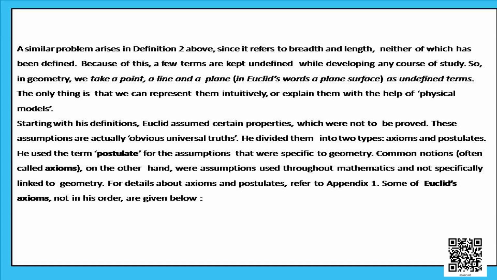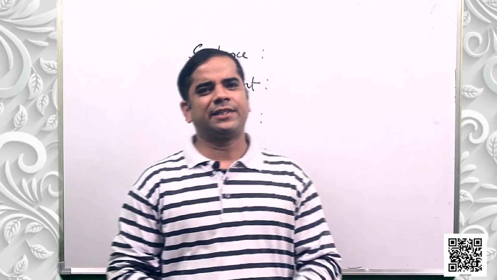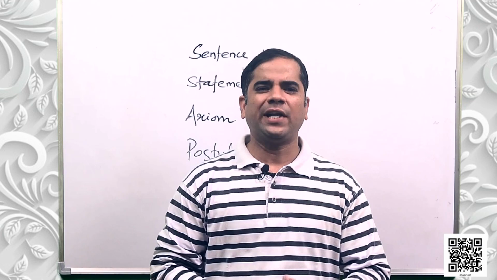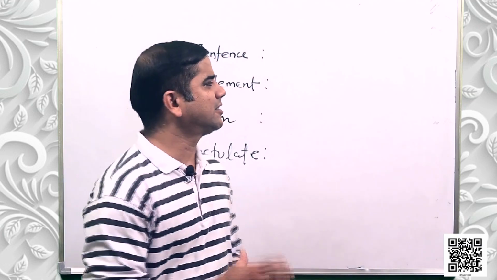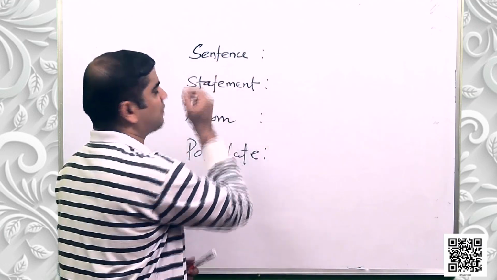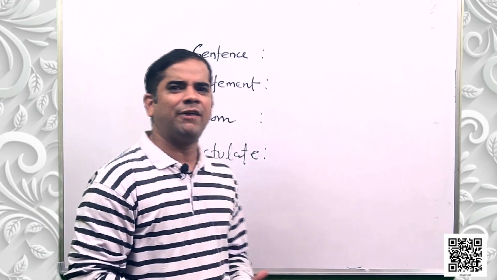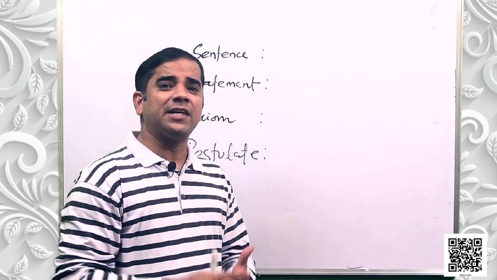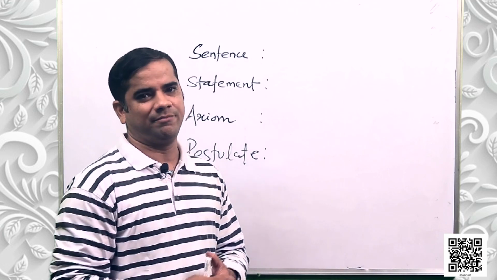Starting with his definitions, Euclid assumed certain properties which were not to be proved. Let us discuss these things. Students, before going to the properties, let us discuss certain concepts. First one is a sentence. What is a sentence? It's a combination of words having a certain meaning, isn't it?